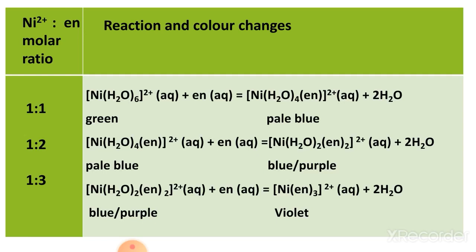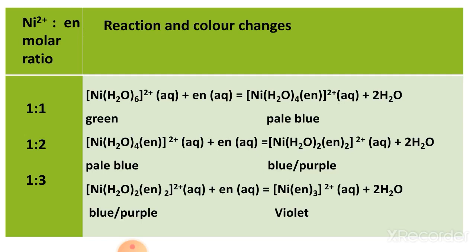Now the replacement of 2 water takes place. Now look at the color. Before replacement of water the color is green, but after replacement by 1 en the color changes to pale blue. Second, in 1:2 ratio we again see pale blue color. After addition of 1 more en, the replacement of 2 water takes place. Now the color is blue or purple.